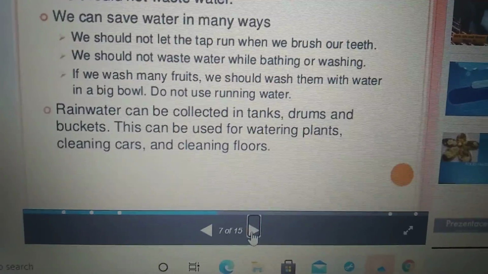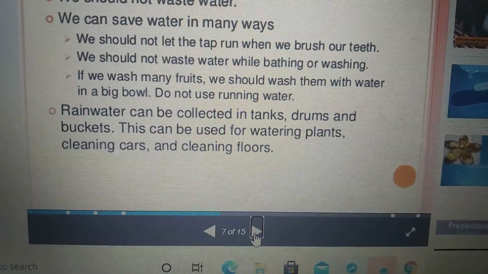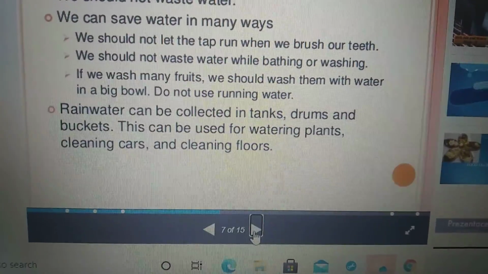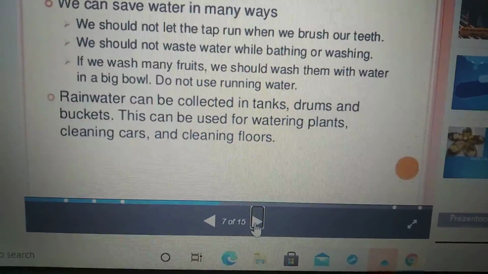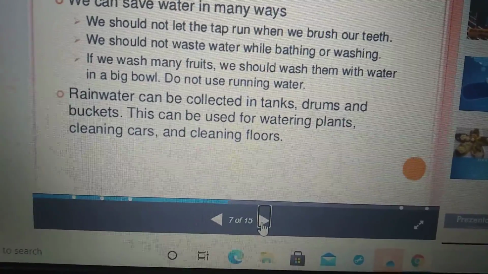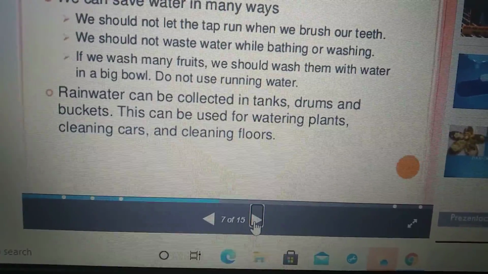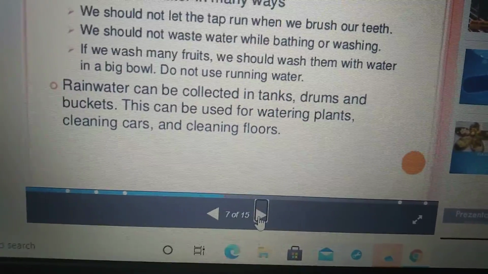And one more very important thing, children, we should not waste water. We can save water in many ways. We should not waste water while bathing or washing. If we wash fruits, we should wash them with water in a big bowl. Do not use running water.